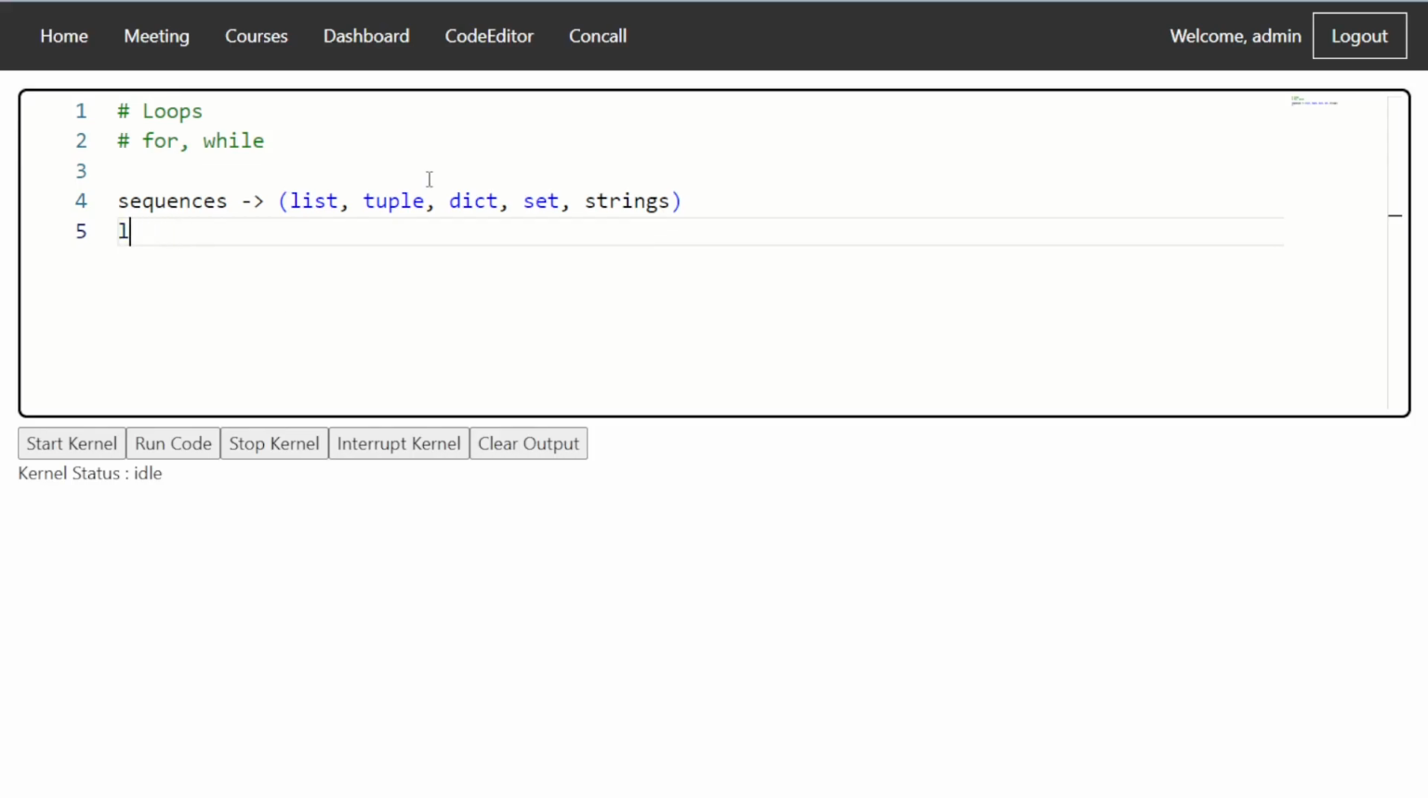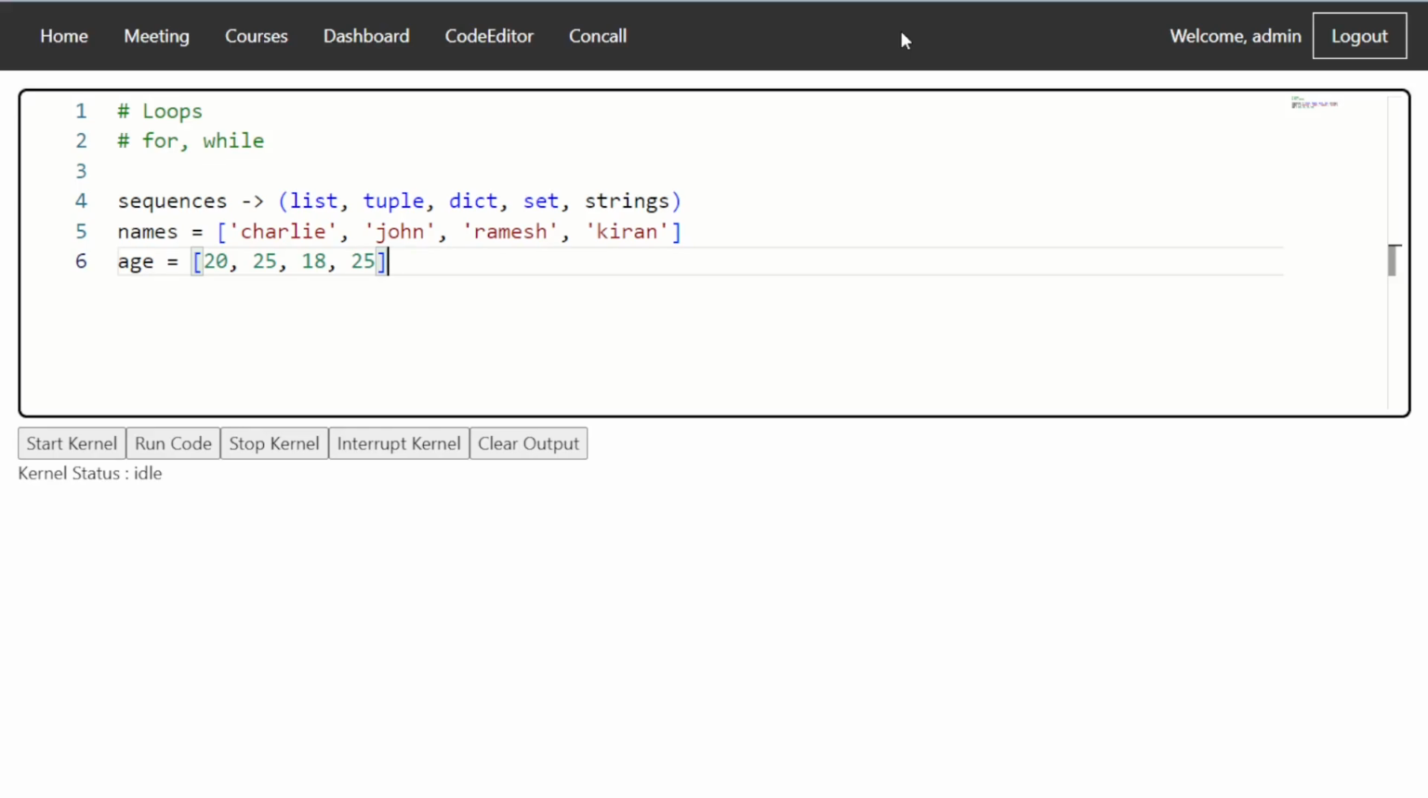A list is basically defined as, let's say, a set of numbers or names. Names like Charlie, John, or even Ramesh, Kiran. These are a sequence of data. We can even say ages: Charlie is 20 years, John is 25, Ramesh is 18, and Kiran is 25. So a list basically helps us store this sequence of data.